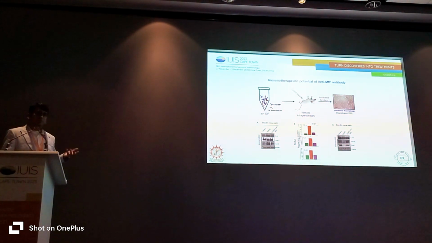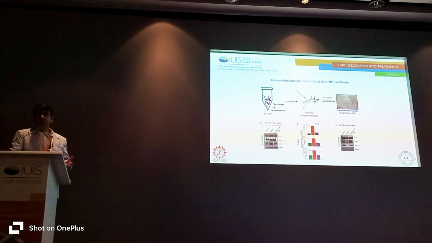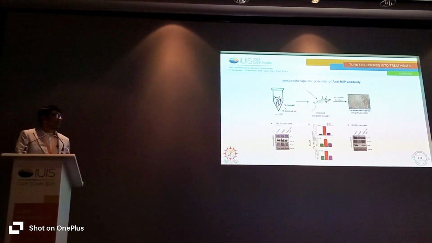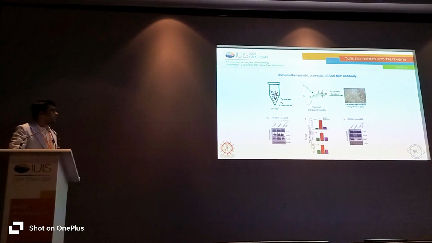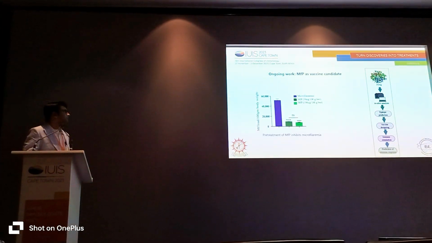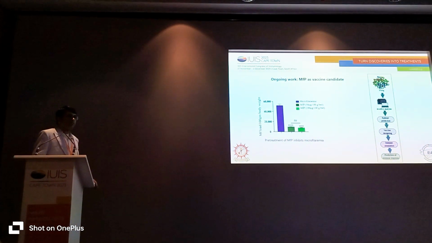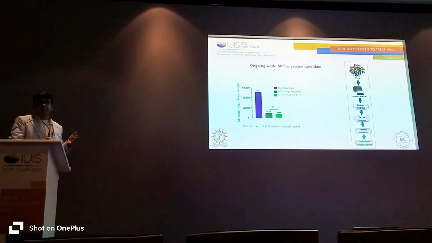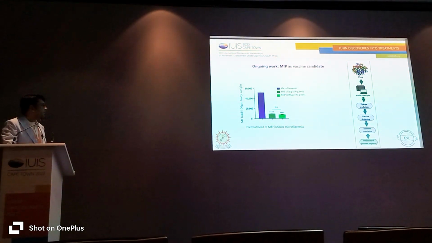And an important thing is that when we treated the Wuchereria bancrofti parasite isolated from human blood with this particular serum, we saw that the antibody-treated parasites failed to induce any kind of inflammatory signal. So this is very preliminary work. That means, considering the pro-inflammatory nature of the protein that I have shown you, it can be a vaccine target, because this is very preliminary data.